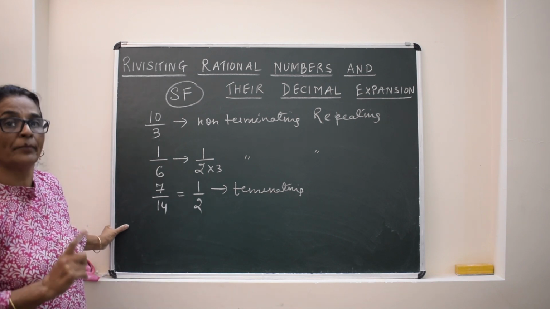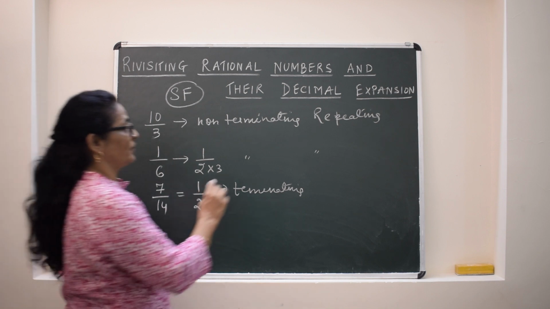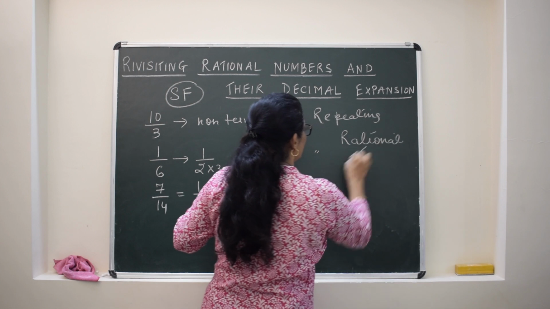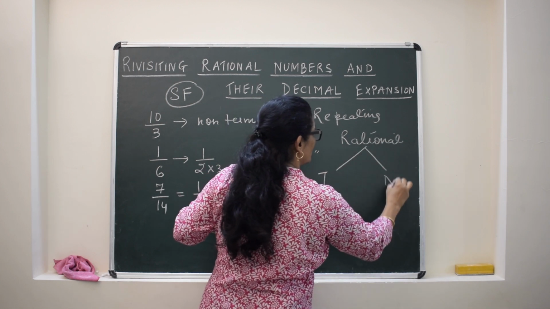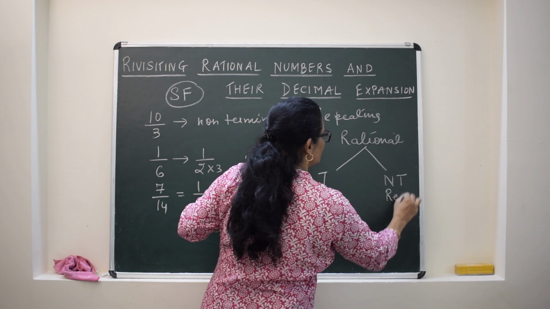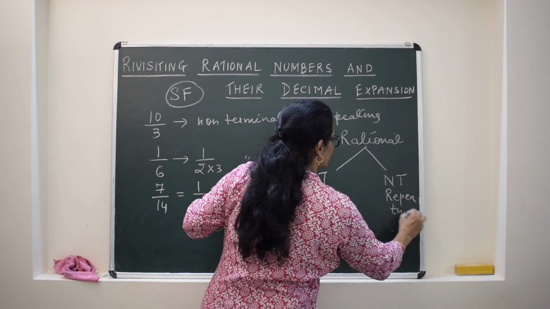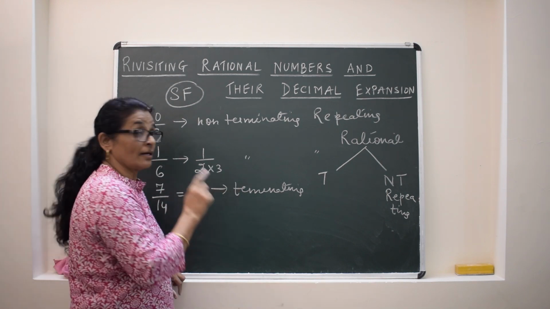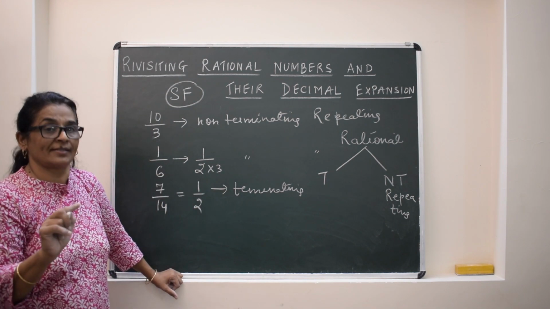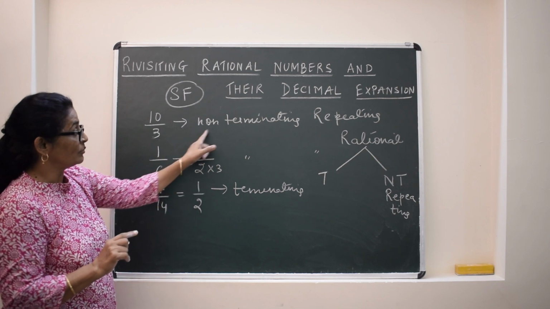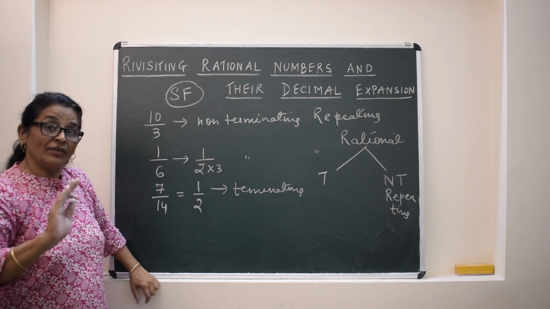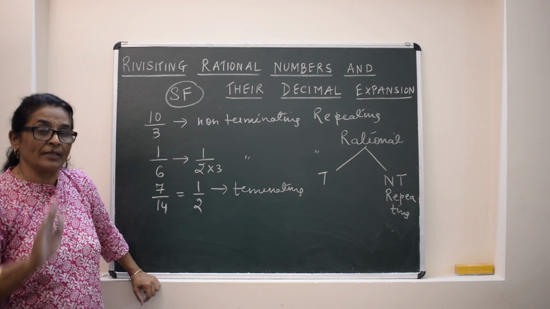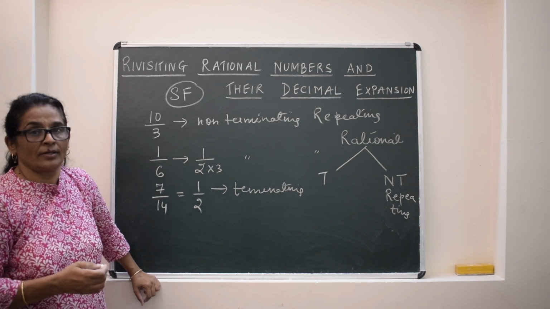So what is deciding? The denominator is deciding terminating or non-terminating. So every rational number is either terminating or non-terminating, repeating. But if the denominators of any number, as I said, are not having 2's and 5's, then non-terminating, repeating. But if any number's decimal expansion is given non-terminating, non-repeating, that would go in the list of irrational numbers.